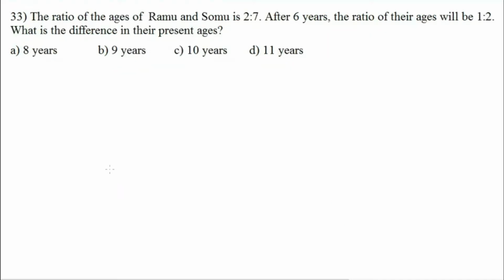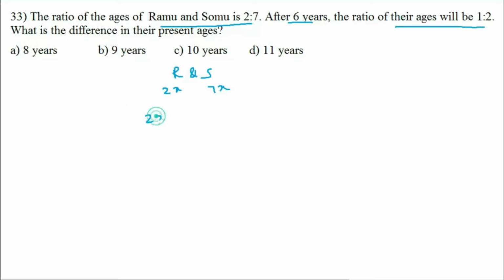Option C. Question number 33. The ratio of the ages of Ramu and Somu is 2:7. After 6 years, the ratio of their ages will be 1:2. What is the difference in their present ages? Let the present ages of Ramu and Somu be 2x and 7x. As per the question, after 6 years their ages will be in the ratio 1:2.